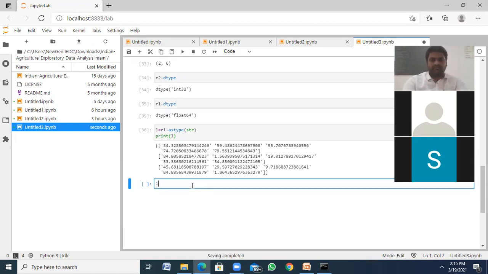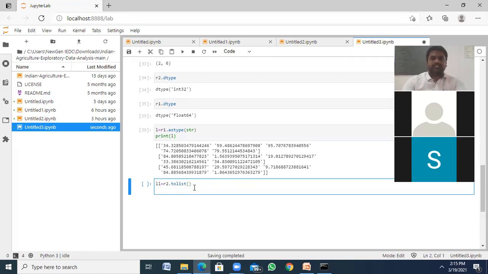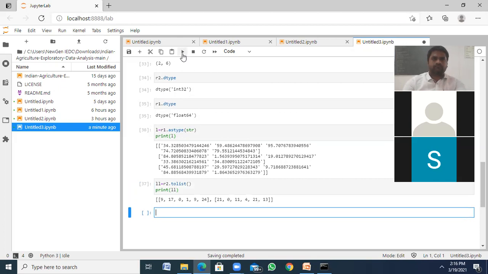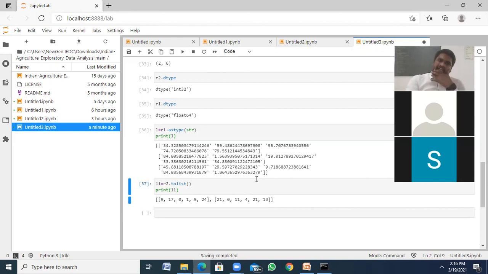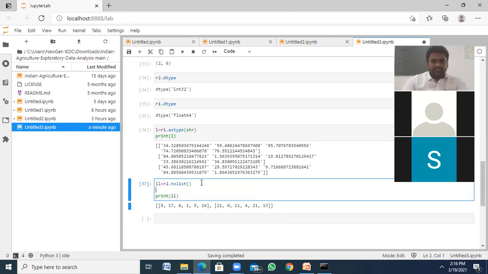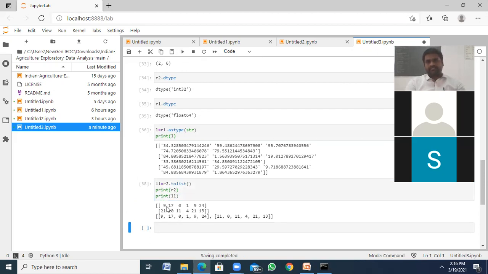tolist. How can we convert? r2.tolist. It converts into a list. That is a 2 by 6 matrix, it will be converted into a list. Like this. See, first row, second row. But what happened when you are printing r2? See, r2 represents a two-dimensional matrix, like this. This is an array. This is a list. Sorry, it converts into a list.